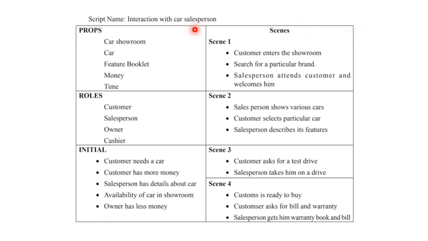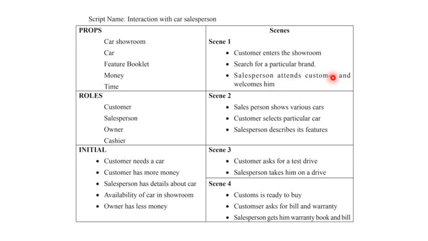Here, in this situation, we have to identify what the scenes are. Commonly, what scenes do we require? Customer enters the showroom and asks a salesperson to attend to us. We discuss with him. On later discussion, the customer asks for a test drive. Then after the test drive, if the customer is ready to buy the car, he proceeds to the bill payment. In scene 1, the customer enters the showroom, searching for a particular brand.